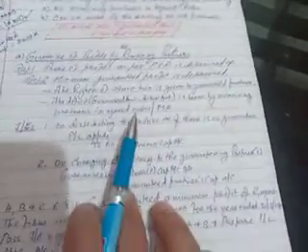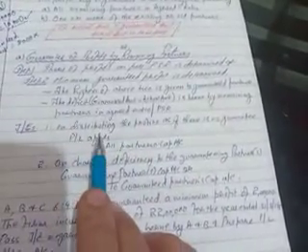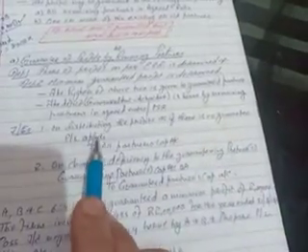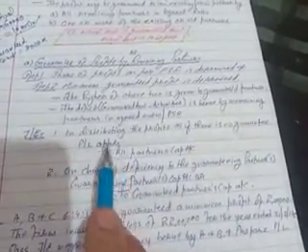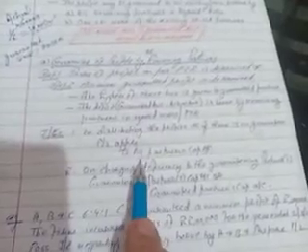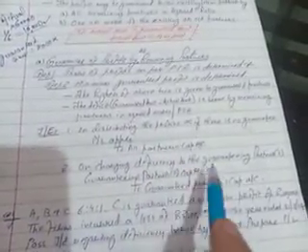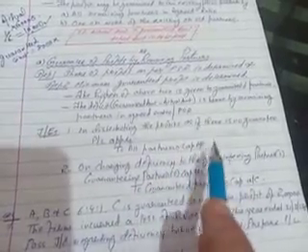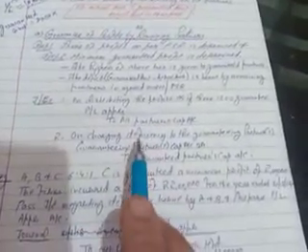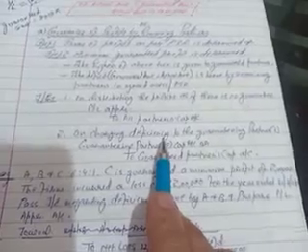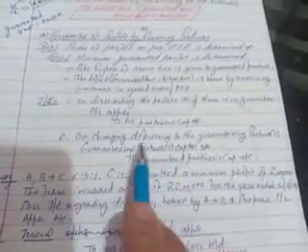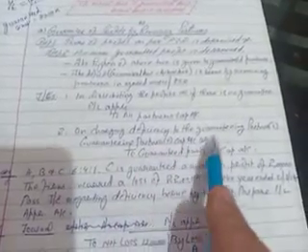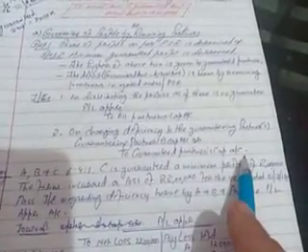Journal entries. First of all, on distributing the profit, as if there is no guarantee. So first of all, like normally we distribute profit, P&L appropriation account debit to all partners capital account. All partners are given the profit according to the profit sharing ratio. Now, whatever deficiency is to be given by the other partners, their account will be debited. So guaranteeing partners capital account debit to guaranteed partners capital account.